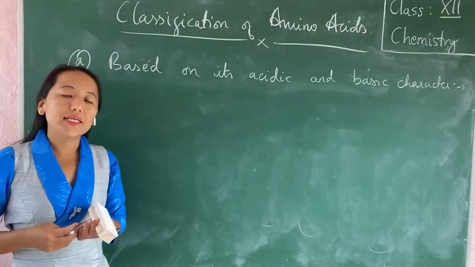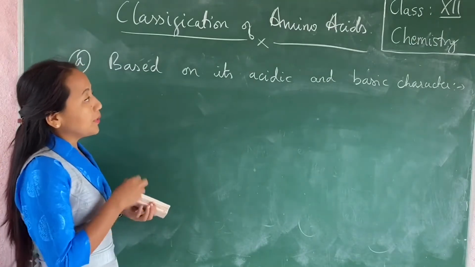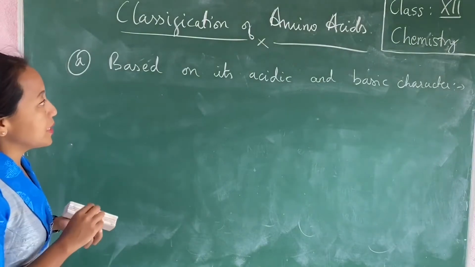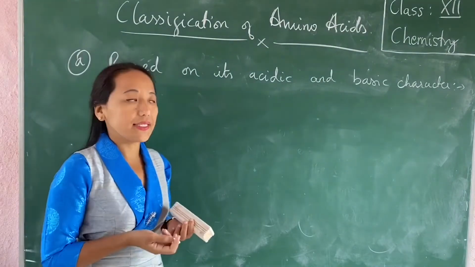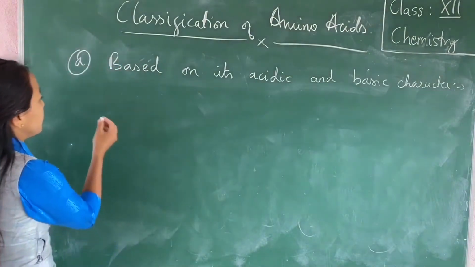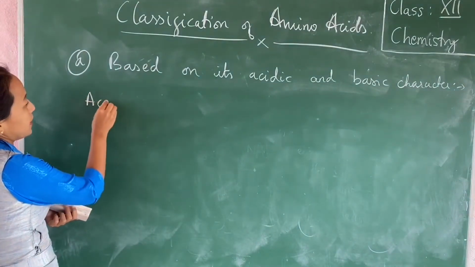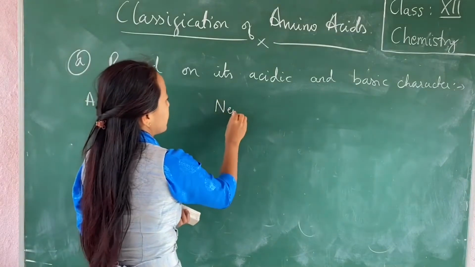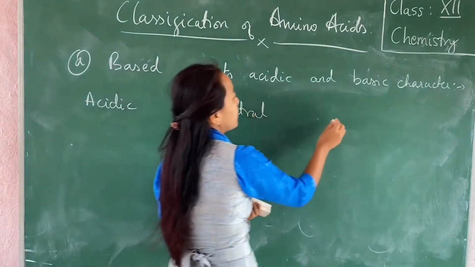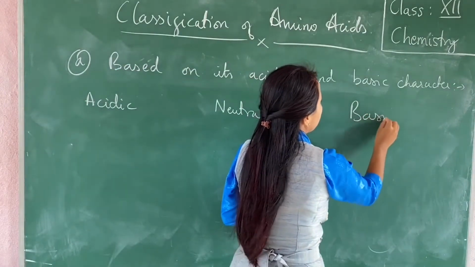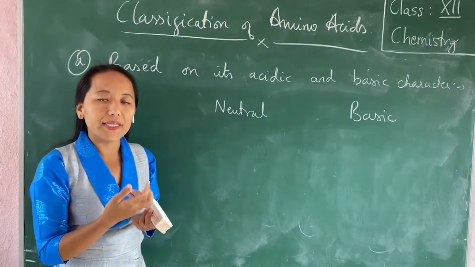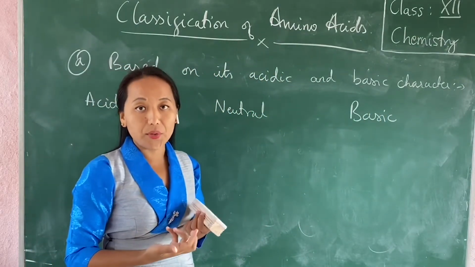Okay, next one is classification of amino acids. Amino acids can be classified in 2 different ways. The first one is based on their acidic and basic character. On this basis, amino acids can be classified into acidic amino acids, neutral amino acids, and basic amino acids. This depends upon the number of COOH and NH2 groups present in an amino acid.